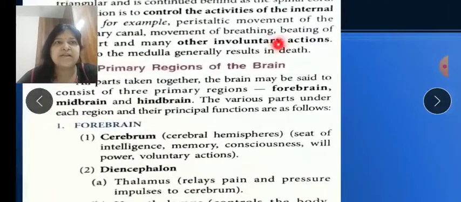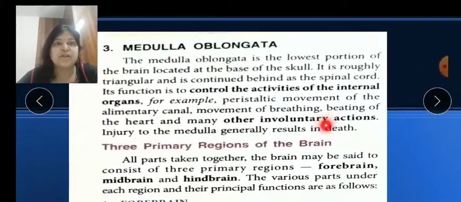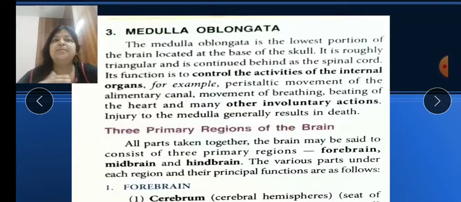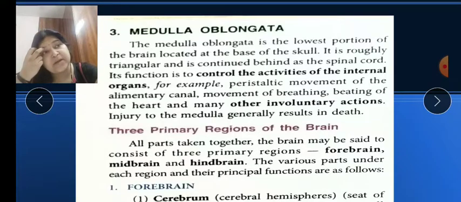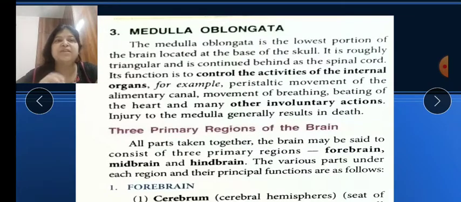Medulla oblongata is the lowest portion, and it is present at the base of the skull. It is a triangular structure, and you should know its functions. It controls all the internal organs. That means it controls all the involuntary actions which we cannot control, like our breathing process, the beating of the heart, stomach movement, and the digestive system. All the kidney and muscle movements, all the internal organ movements, we cannot control.